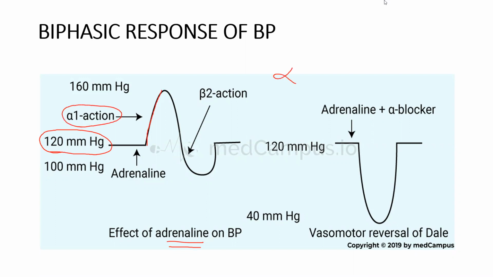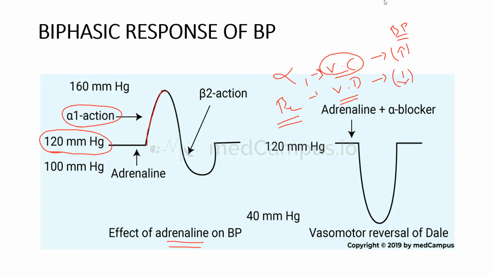I told you before, right? Alpha 1 and beta 2. Alpha 1 leads to vasoconstriction, beta 2 leads to vasodilatation. So with alpha 1 it leads to vasoconstriction, and definitely it will increase the BP. After some point beta 2 receptors get activated and lead to vasodilatation. What happens after vasodilatation? It decreases the BP. That is what is happening here.